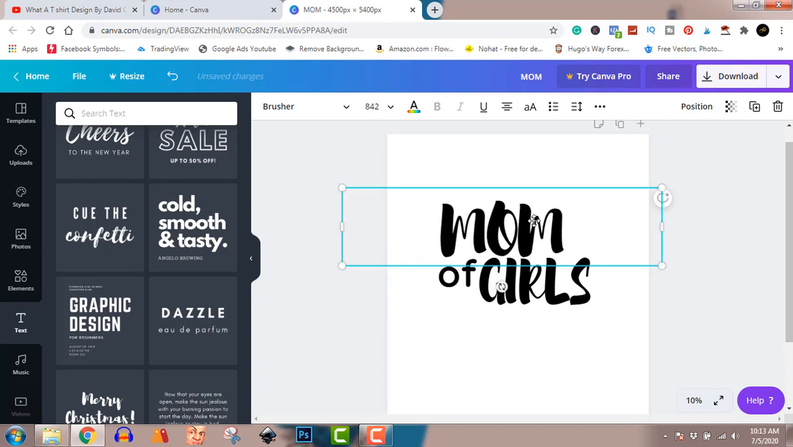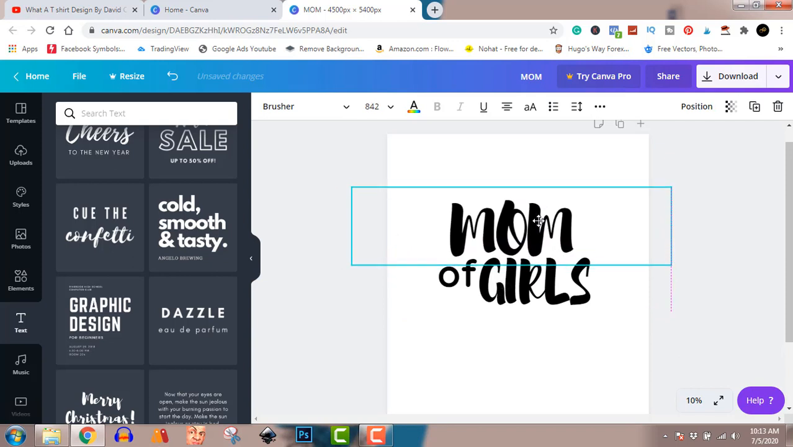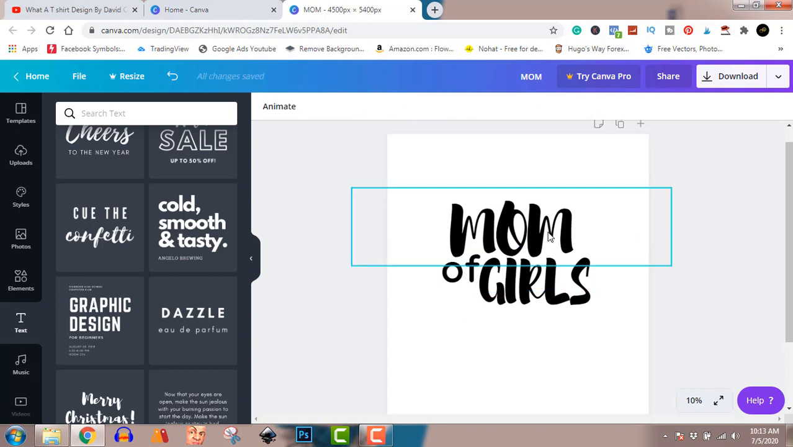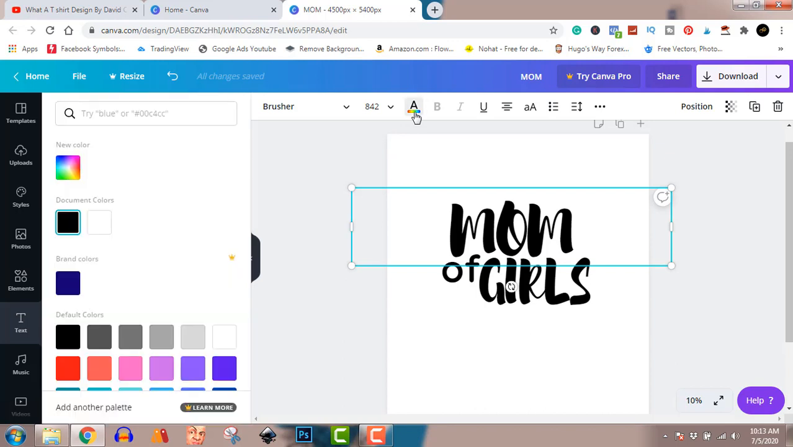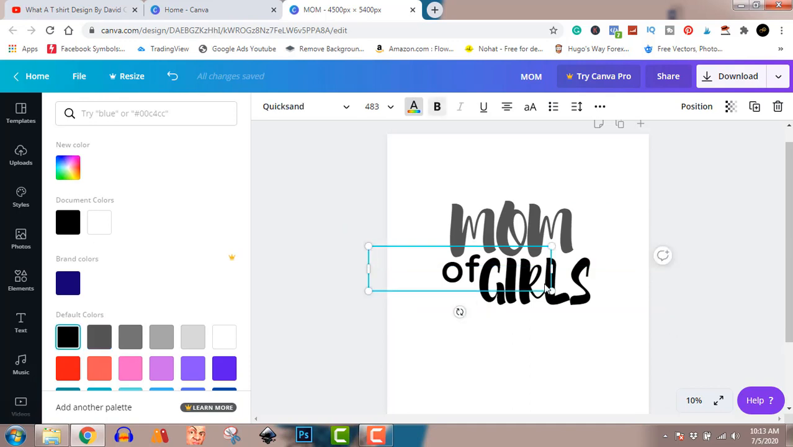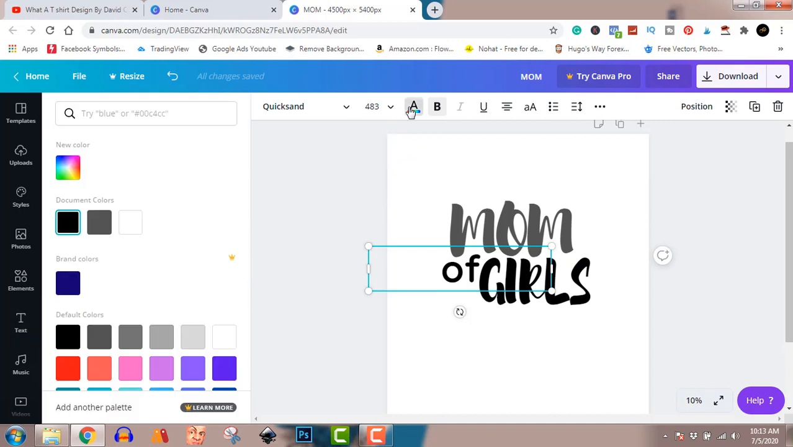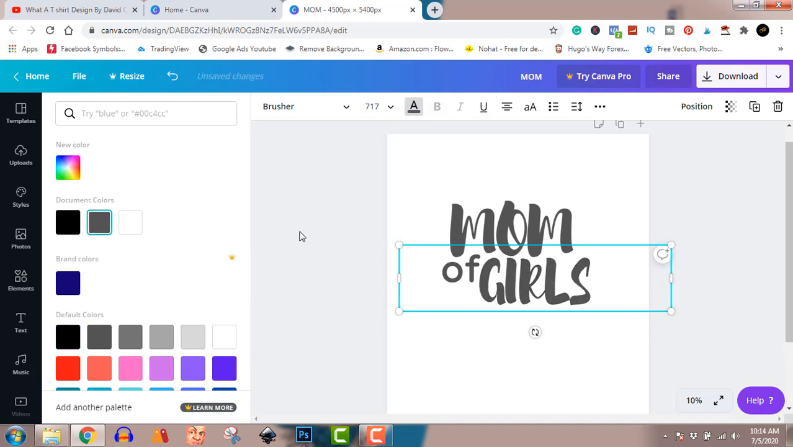So we have that there, and we'll have this just there. So now as you can see, it says moms of girls. I'm just going to change this color because I also want it to be freely available on a black shirt. So let's do that for all. Just change the color of that. Change that. I'll do that for the girls too. Change that. So now that's one step.